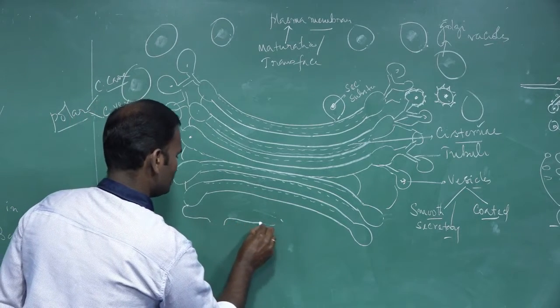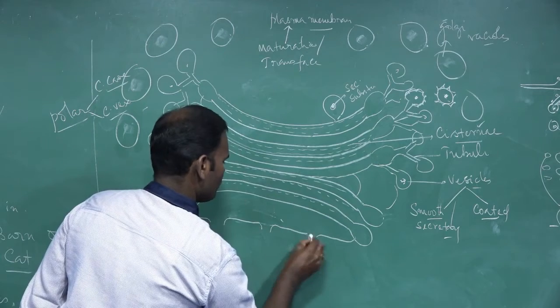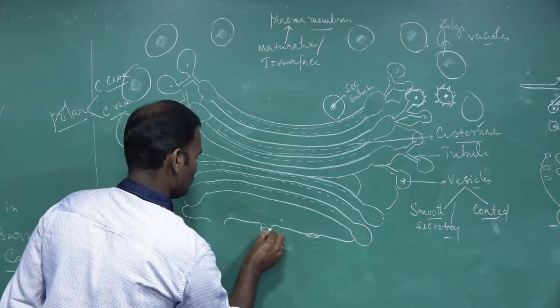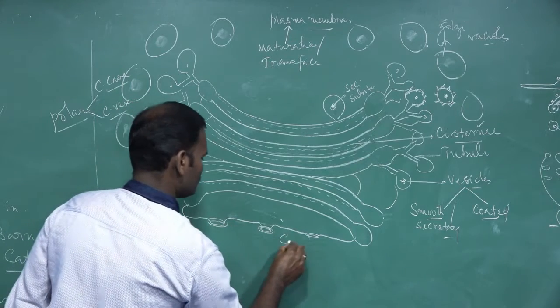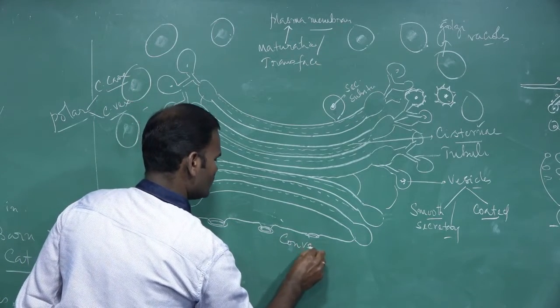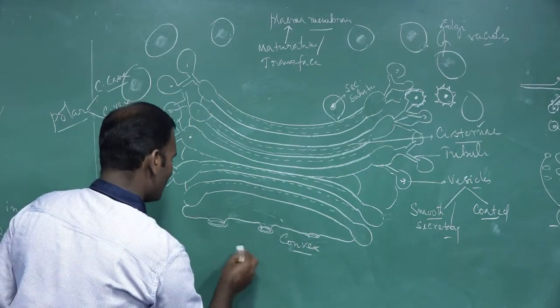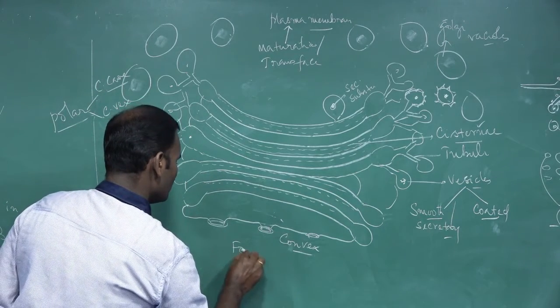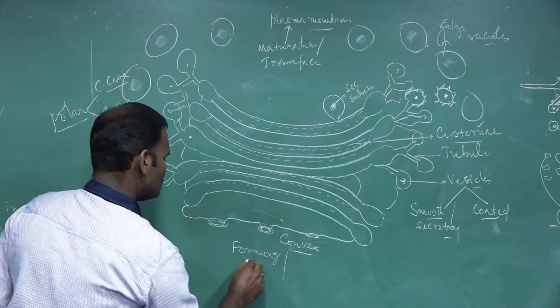This convex face is also called the forming or cis face.